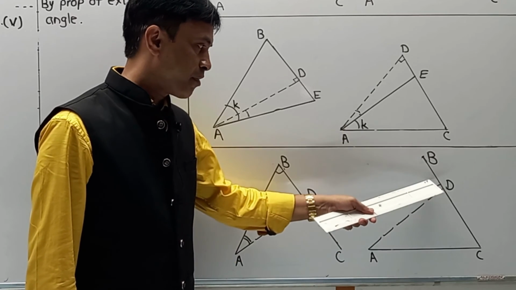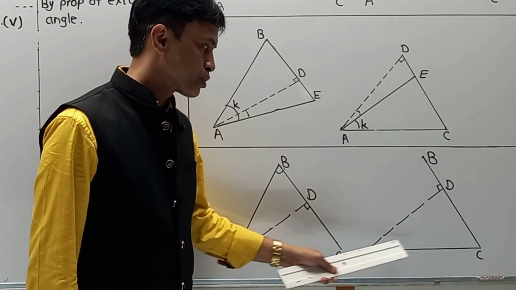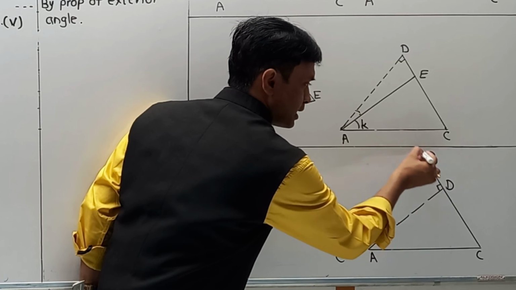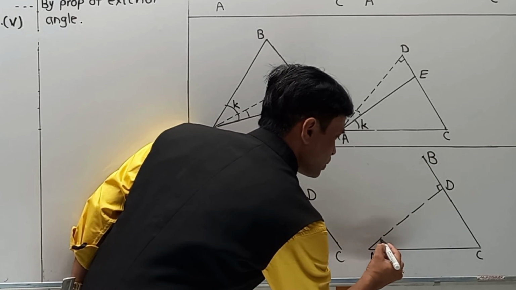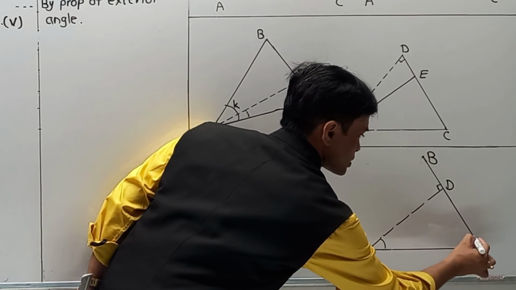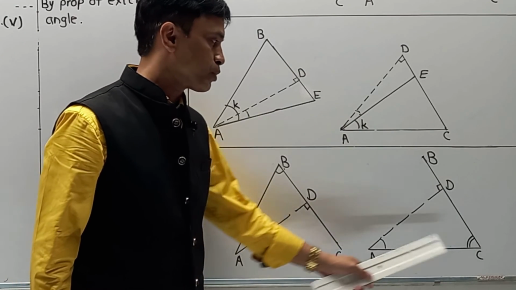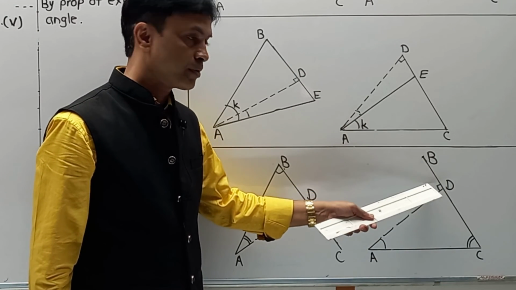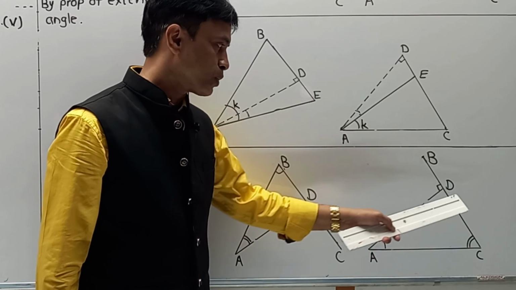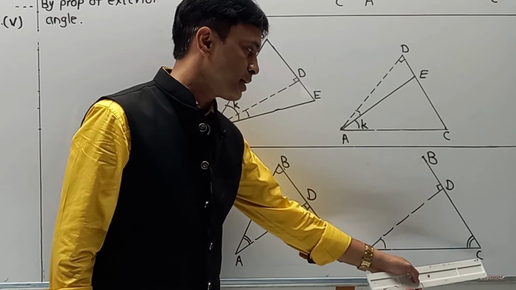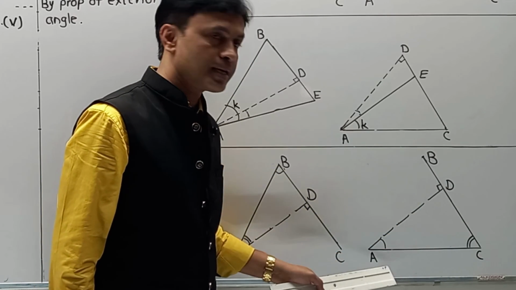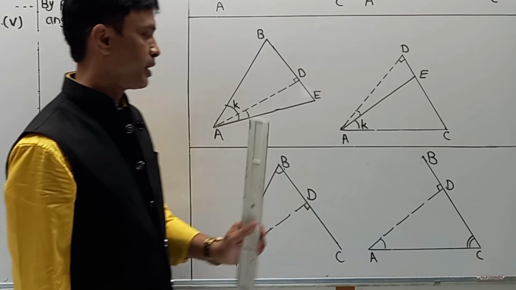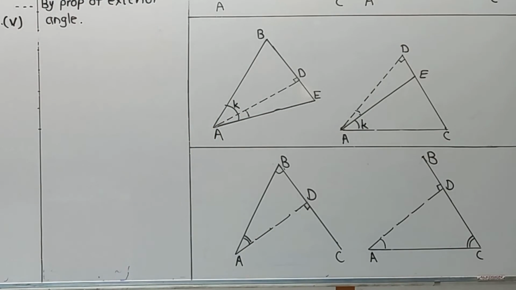And again, the value of an exterior angle is equal to the sum of two remote interior angles, means angle ADB, which is 90 degrees, is equal to angle DAC plus angle DCA. Writing this part of exterior angle property in the next group, that is group number 6.